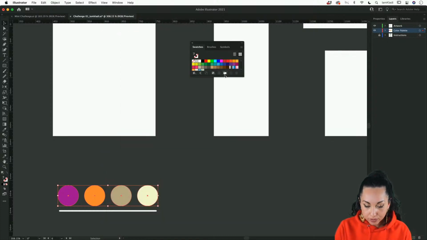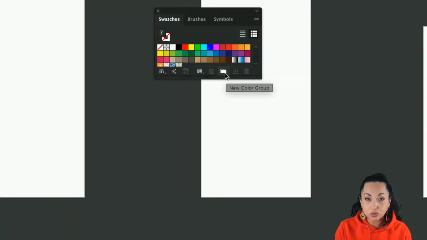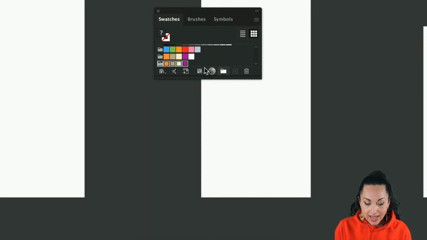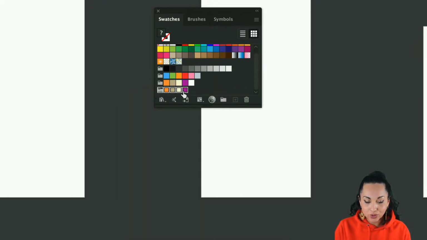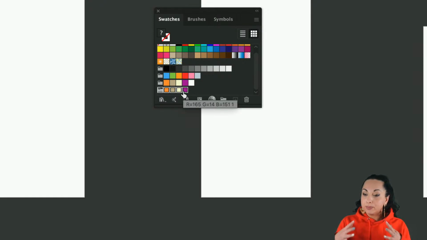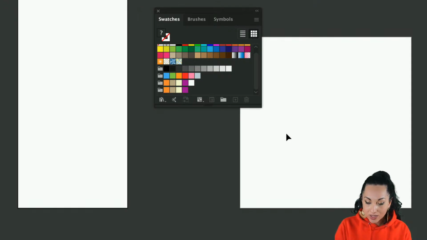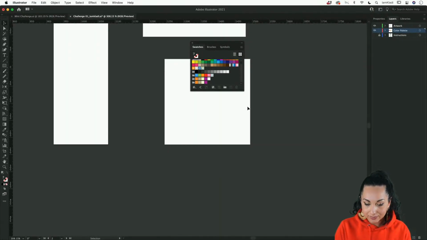And then if you click on these little folder icons in order to create a new color group, we're going to call this one Challenge 02. Make sure to select selected artwork and click OK. And as you can see, you will have a new group with all the colors that belong on the color palette. And that will be so much useful, because now once we jump into our gradient again, here it is.